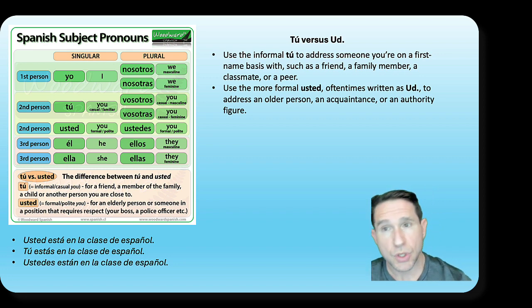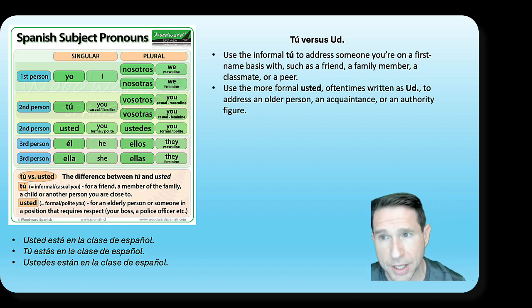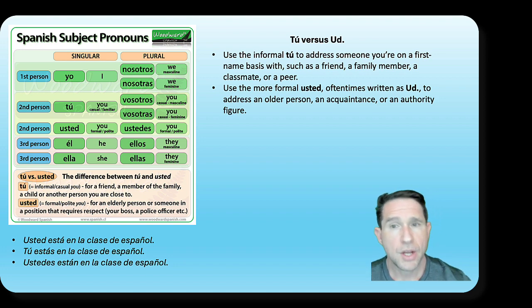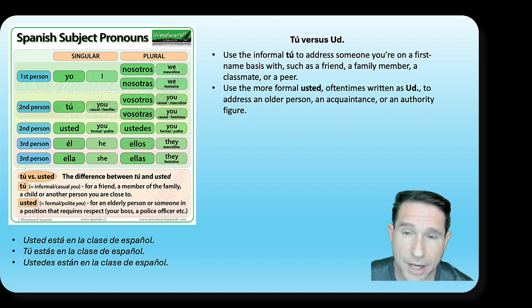We use tú to address someone you're on a first name basis with, someone in your same peer group, a new friend that you meet, a family member, etc., or a peer, right? Use the more formal usted, often written as Ud., to address an older person or an acquaintance, someone you don't know, a doctor, a professor, etc.